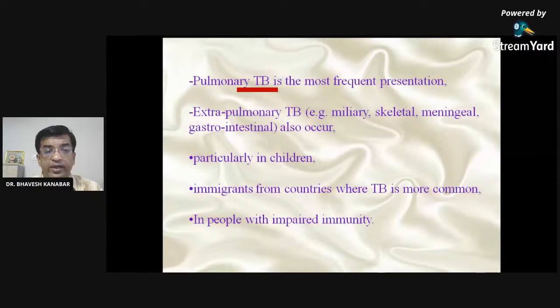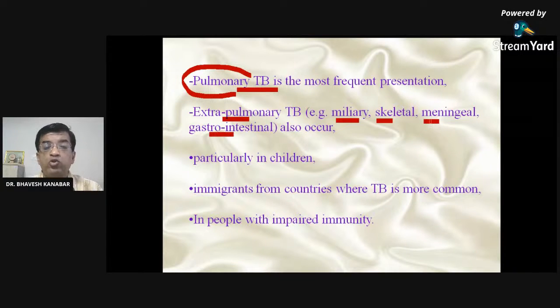So pulmonary tuberculosis is the disease which affects the lung, and extrapulmonary is what? Which affects other tissue. Among them, the most common is pulmonary tuberculosis. 85% of tuberculosis is pulmonary tuberculosis, and the other 15% is extrapulmonary tuberculosis like miliary, skeletal, meningeal, gastrointestinal. It can affect bones also, kidney. Tuberculosis can actually affect each and every organ of the body except nails and hairs. Again, I repeat, tuberculosis affects each and every organ of the body except hairs and nails.